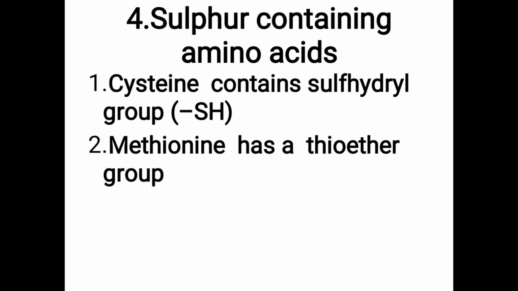Cystine is a derivative of cysteine, so there is no confusion. So we can mention cysteine and methionine as sulfur containing amino acids. It is also asked as a one word answer: which of the following is a sulfur containing amino acid? Methionine is sulfur containing, which contains a thioether group.